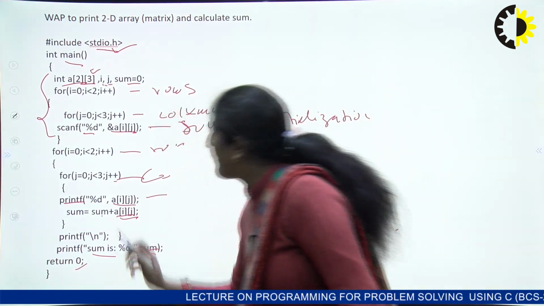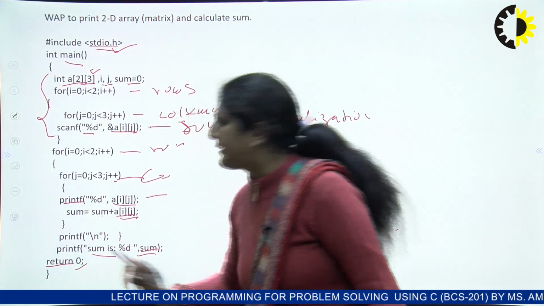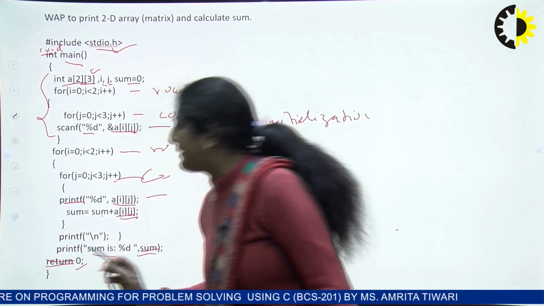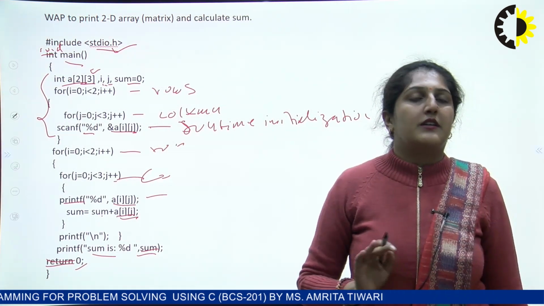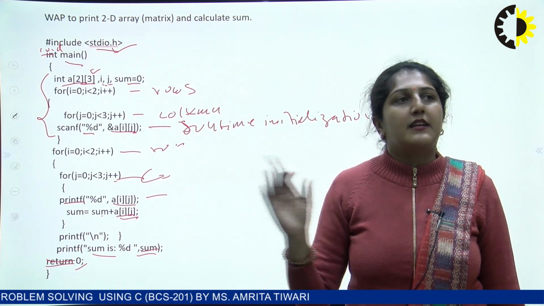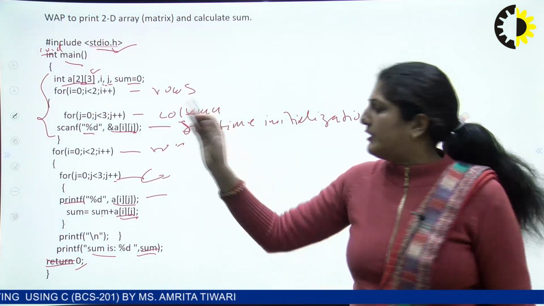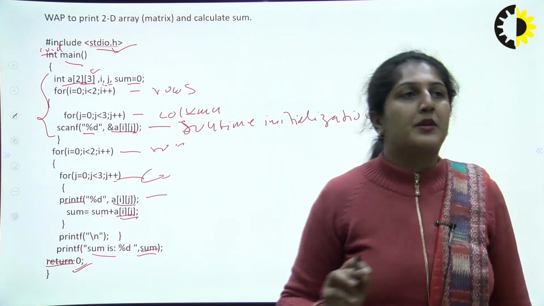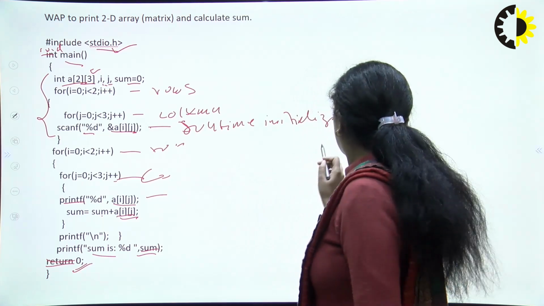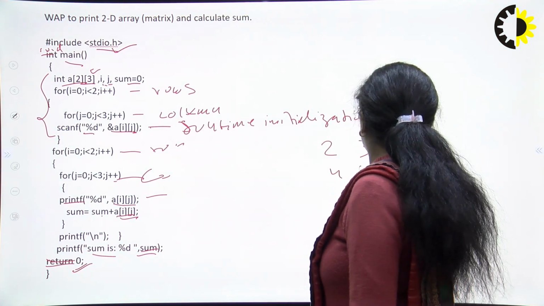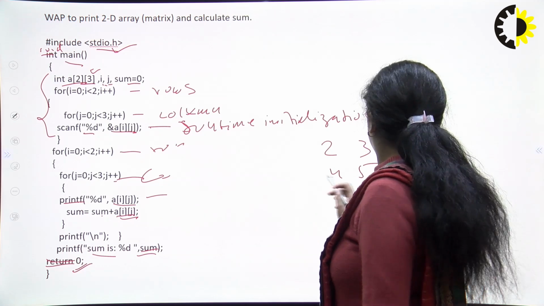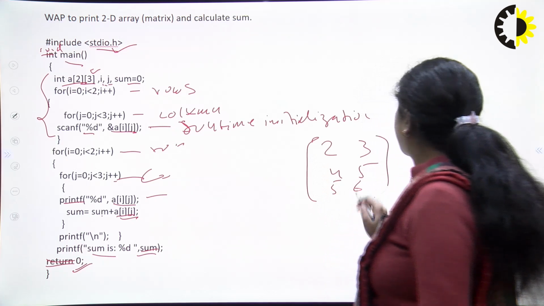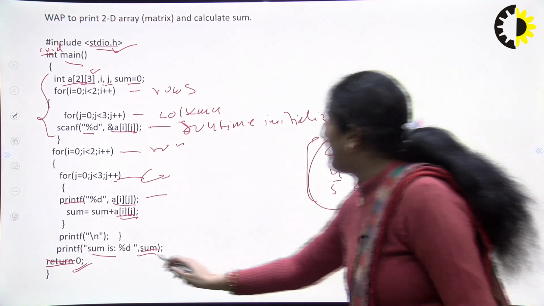Then the return type: as we have taken int, there should be a return statement. If it is void, it should not have a return value. Void doesn't have a return type. If we are using any data type other than void, then it should return a value of that data type. So it will return 0. So like this, if the 2 by 3 matrix is formed, the sum of all will be calculated here.